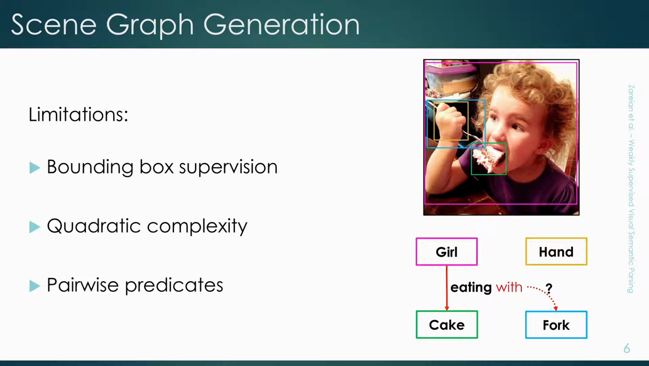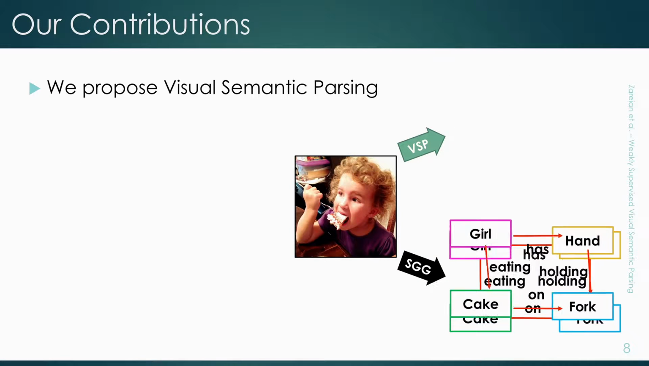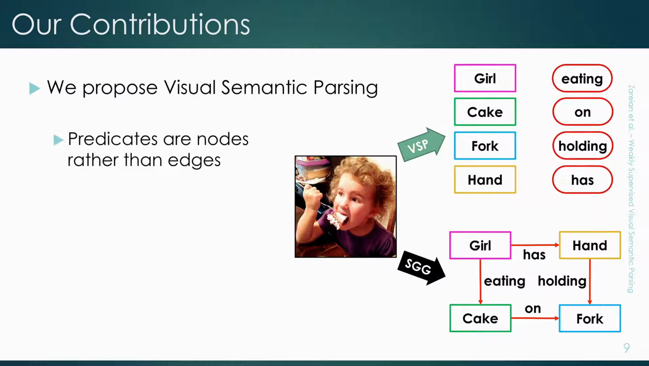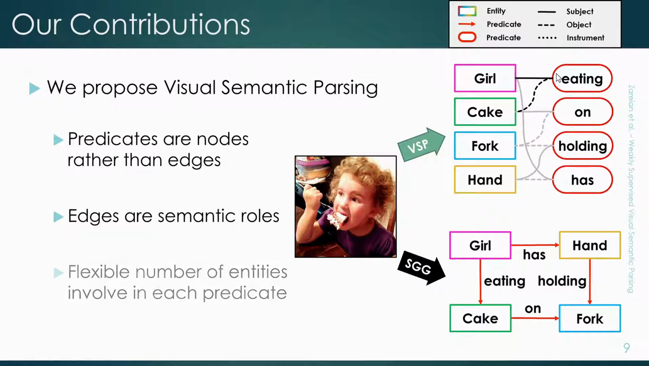So to address these limitations, we propose Visual Semantic Parsing, or VSP, which generalizes the scene graph generation task. In VSP, predicates are represented as nodes rather than edges, and edges represent semantic roles that entities play in each predicate. For example, the girl is the subject of eating, and the cake is the object of eating, and we can have the fork as the instrument of eating. So we can have a flexible number of entities interacting with each predicate, which is not possible with scene graphs.